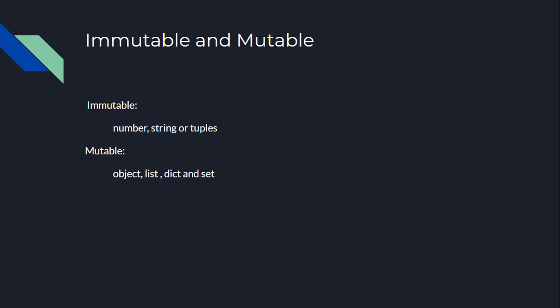So in that case, I'm talking about call by reference and call by value. Let's first discuss what exactly an immutable object is and how immutable objects work. So let me just